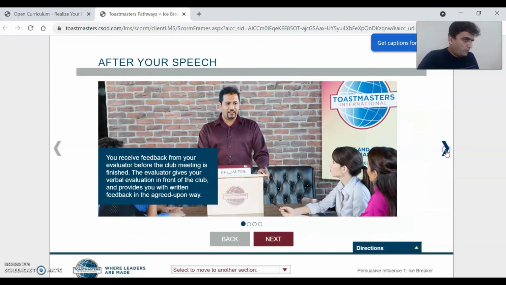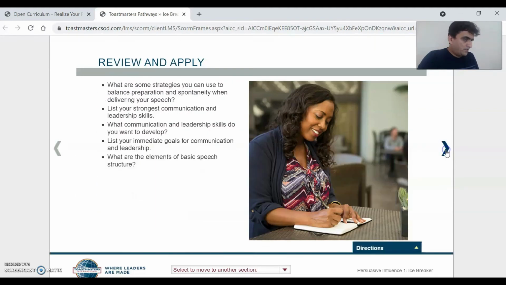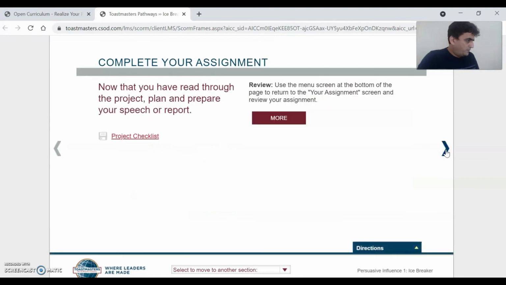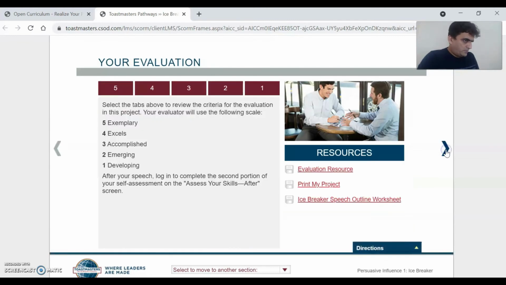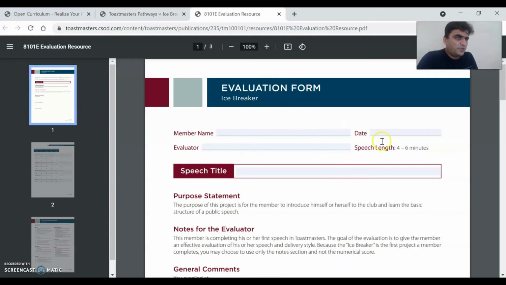Now I'll just show you one more important thing, that is the evaluation sheet. For every speech you deliver there has to be an evaluation also, right? To evaluate, you will have to download the evaluation sheet and submit the same sheet to your evaluator. By clicking here, you will be able to download your evaluation sheet.